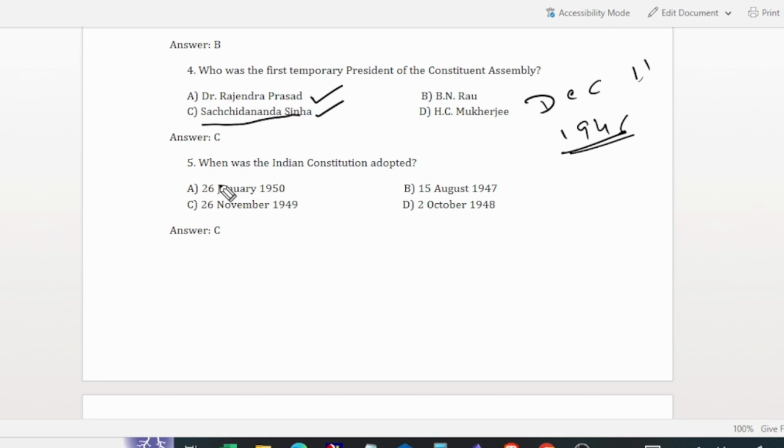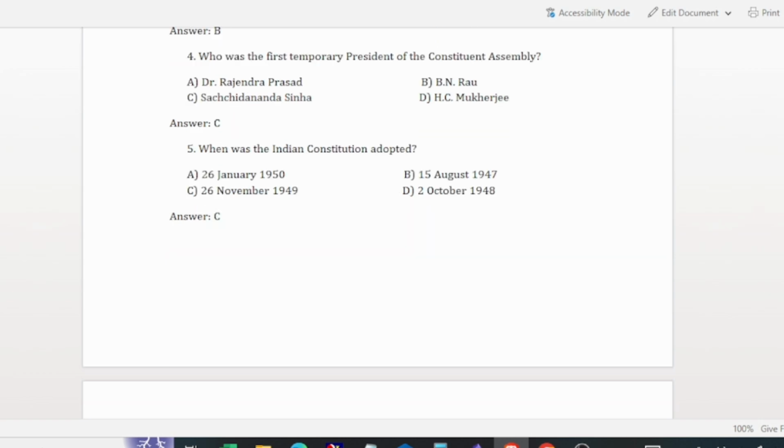And the next fifth question is, when was the Indian Constitution adopted? The Constitution of India was adopted on November 26, 1949. So every year November 26 is celebrated as National Constitution Day or Indian Constitution Day, as well as every year January 26 is celebrated as Republic Day, because the Constitution of India came into force on January 26, 1950.